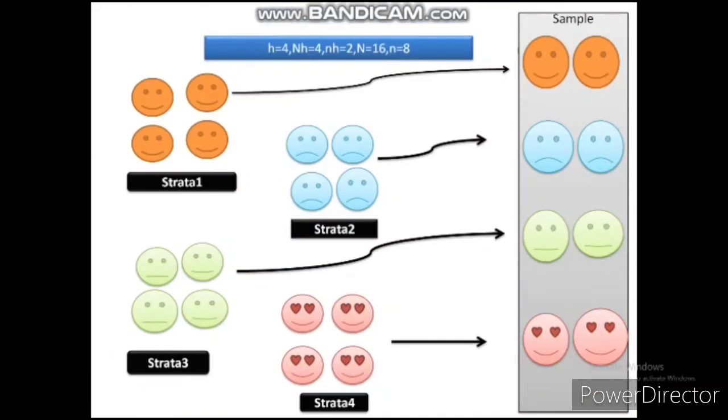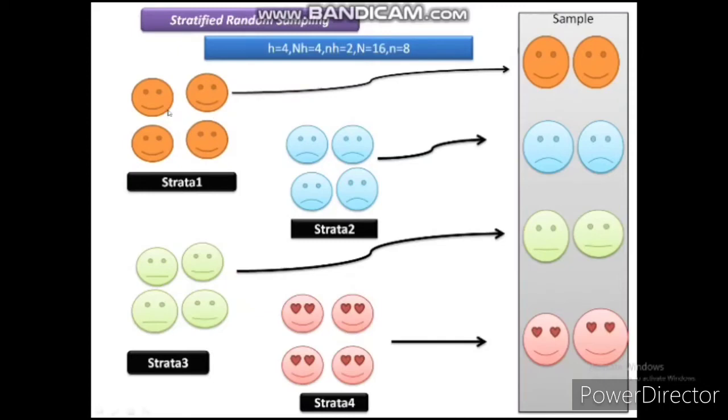Next is stratified random sampling. In this type of sampling, we form strata. The whole population is divided into homogeneous groups. That homogeneous group we call a stratum. Between groups it is heterogeneous, meaning the characteristics of strata 1 and the characteristics of strata 2 will differ. But within a stratum, the characteristics of persons are the same.